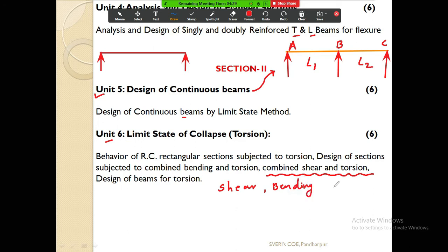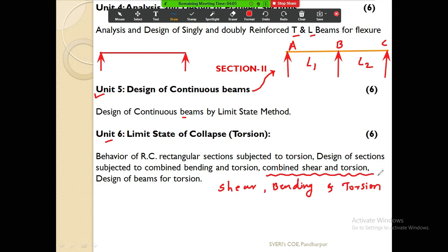If you learn this subject by paying most attention, then the design of beams will get cleared. After this subject, you will be able to design any type of beam.